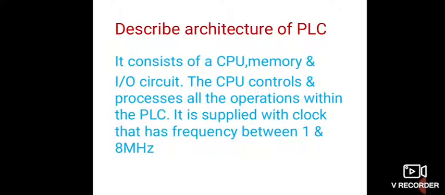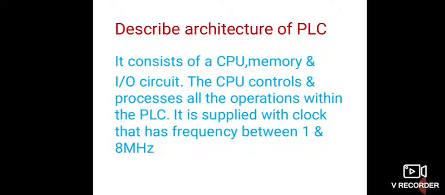Then describe the architecture of the PLC. So the PLC architecture diagram is shown in the next slide. The PLC consists of a CPU, a memory and I/O circuit. As in a computer, the CPU is there in the PLC, which is the central processing unit, which will control the operations of the PLC. Then memory, which is used to store the instructions or program, and the I/O circuit, that is input output circuit.